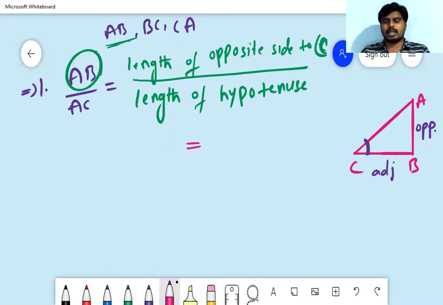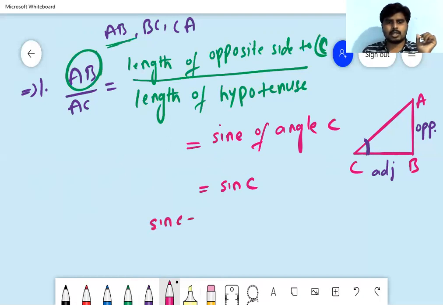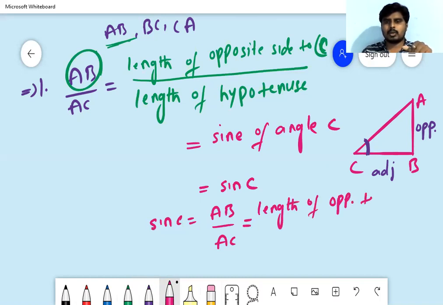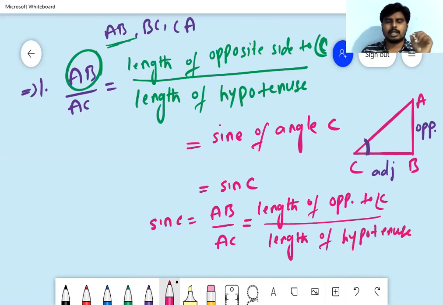For this ratio, I'm giving a name: sine of angle C. We can write it in short form as sin C. Now sin C is equal to AB by AC, which is the length of the opposite side to angle C by the length of the hypotenuse. This we shall use as a formula.